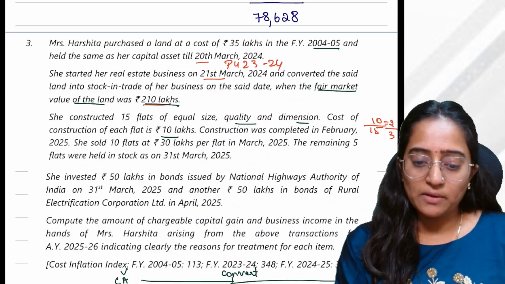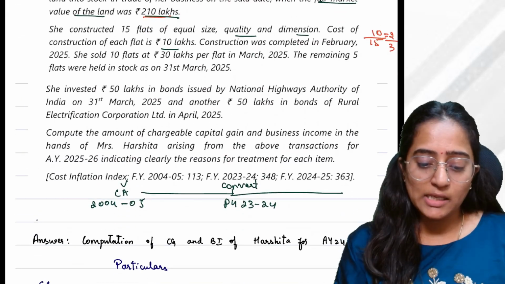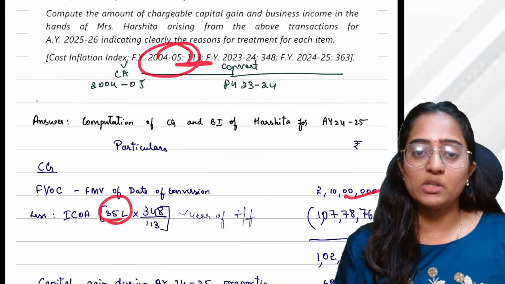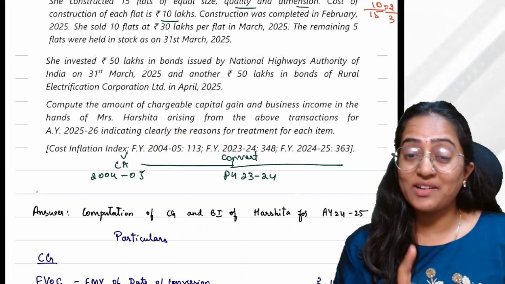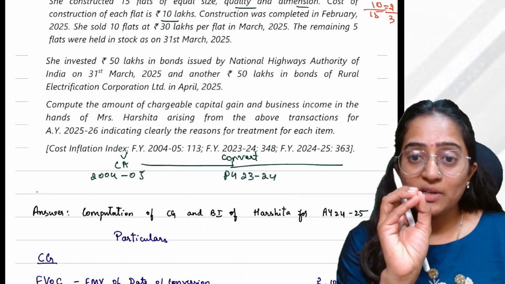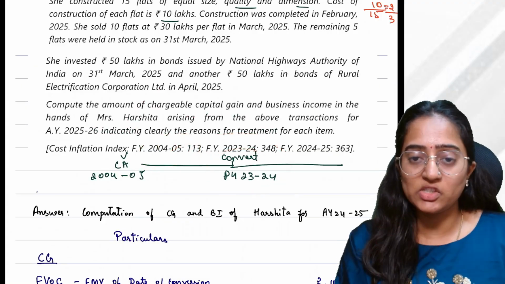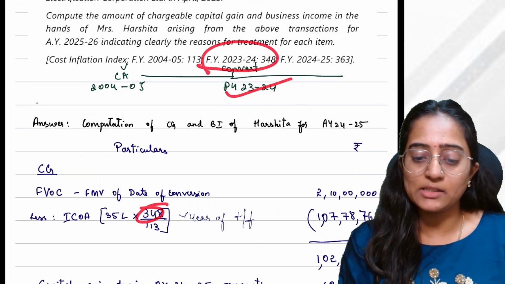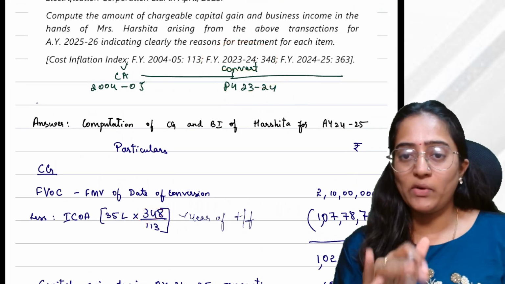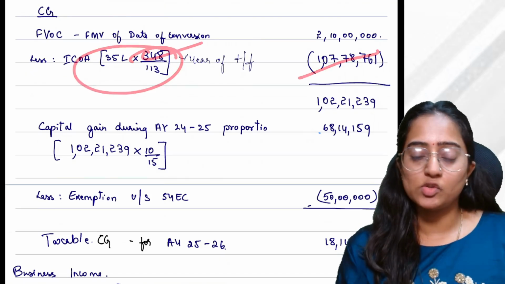How much is the cost of acquisition for you? 35 lakh. So 35 lakh divided by the cost inflation index of the year of purchase. What is the cost inflation index over here? 113. Which is the year of transfer? Remember, the year of transfer would be the year of conversion. For you to calculate indexation, please remember 23-24. So 348 is the indexation for 23-24. You have taken it, you'll do the computation, and you have got so much.